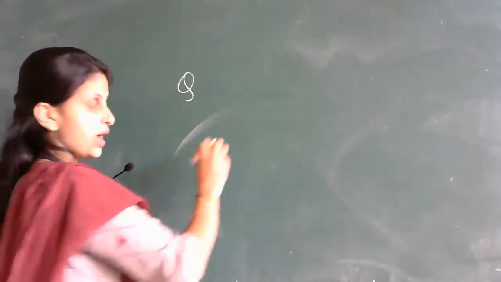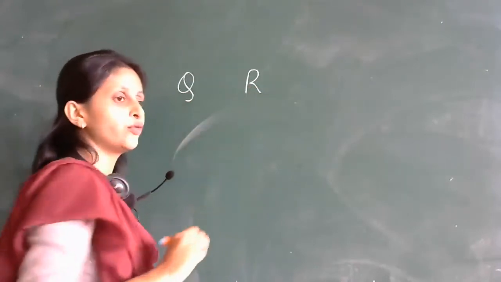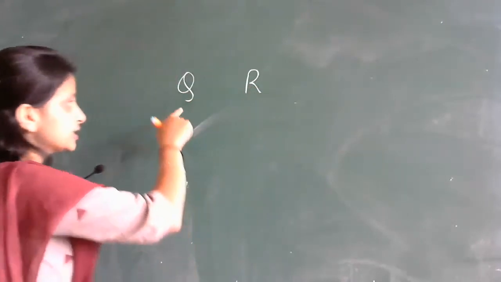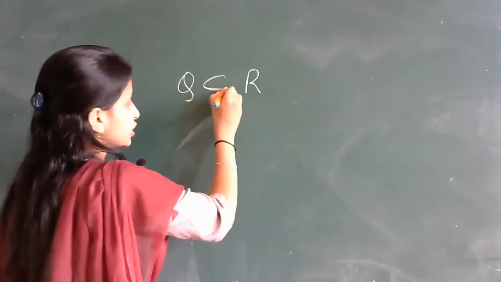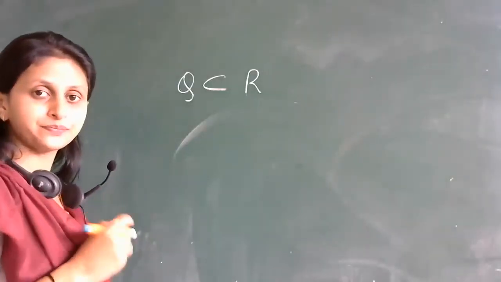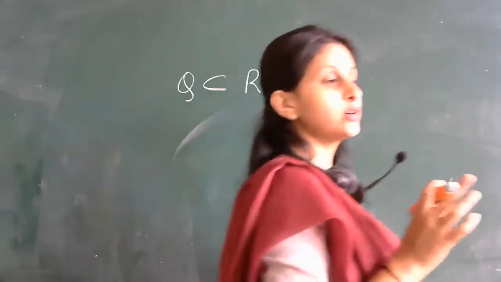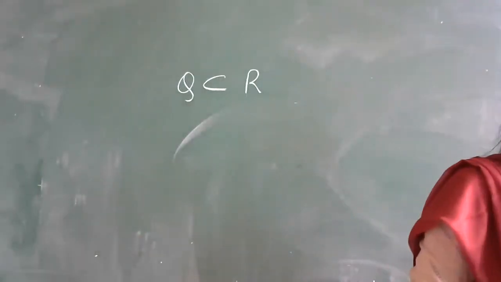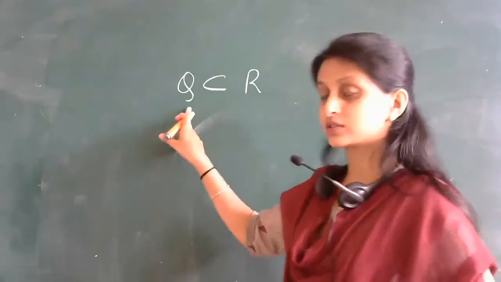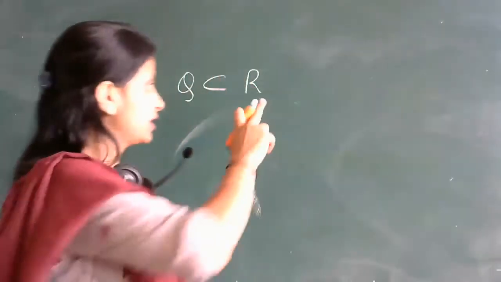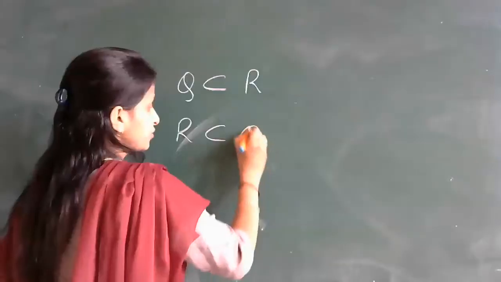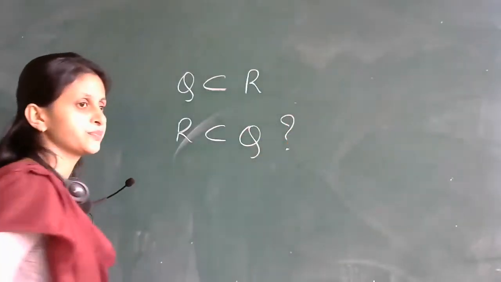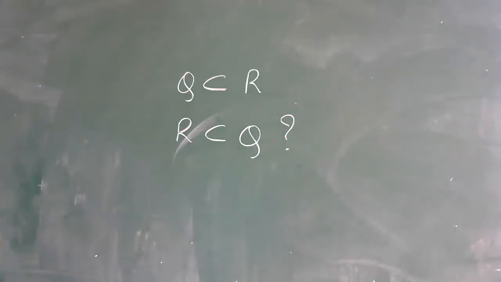Now, if I take the set of rational numbers Q and the set of real numbers R, since each rational number is a real number, I can say that Q is a subset of R. Right, students? Is R a subset of Q?